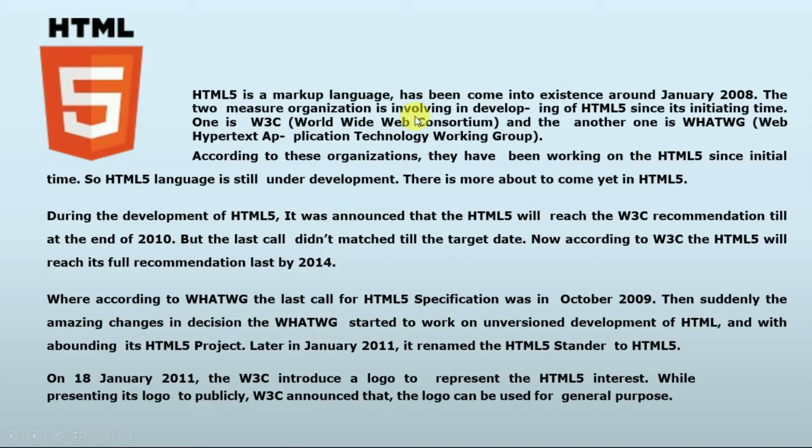So firstly, let me give you a short introduction about HTML5. HTML5 is a markup language that came into existence around January 2008. The major organizations involved in the development of HTML5 since its initial time were W3C, that is World Wide Web Consortium, and the other one is WHATWG, that is Web Hypertext Application Technology Working Group.